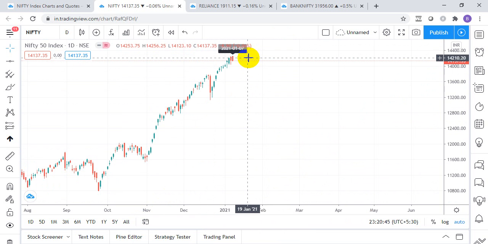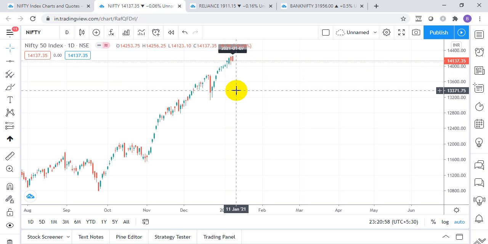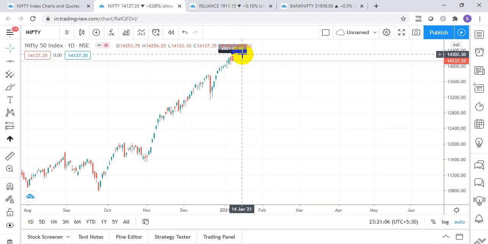Having said that, 14,250 is an important Gann resistance level. Once we start closing below 14,025, we can see a fall all the way till 13,824, within the next 3 to 4 trading sessions only. The important thing is closing below 14,025. Now on the upside, 14,256. If it is breached, another rally till 14,400 to 14,555 is what we are looking at. So this is about Nifty.